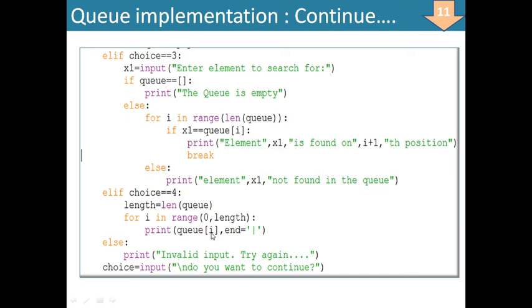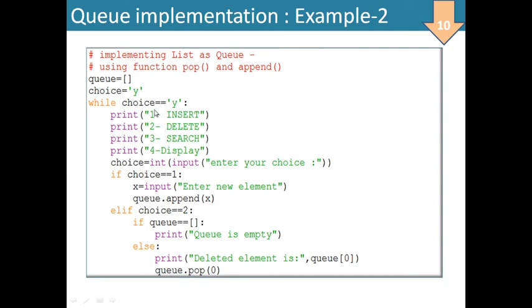Q of i means Q of 0, Q of 1, Q of 2. That is similar to list of 0, list of 1, list of 2 and so on. And end पर मैं एक character डाल दे रहा हूँ so that you can see that it should be printed in the form of list element, then this symbol, then another list element, then symbol, then another list element and symbol. So else invalid input, that means if we enter any other choice other than 1, 2, 3, 4, then it